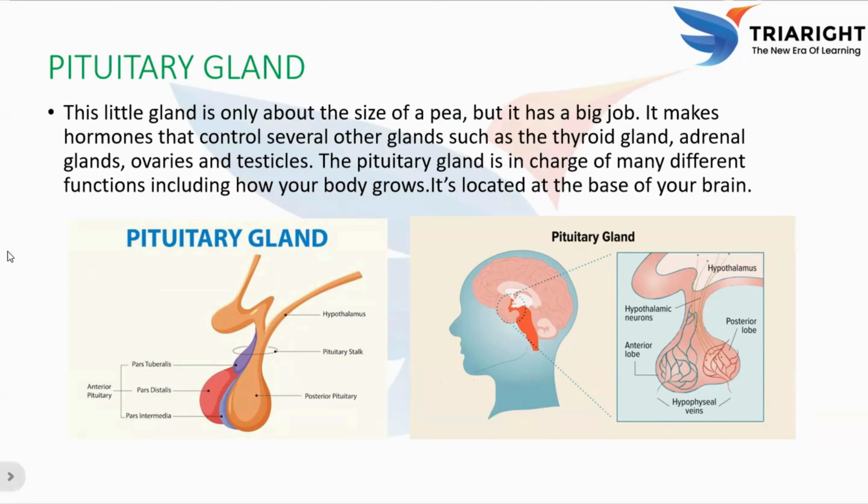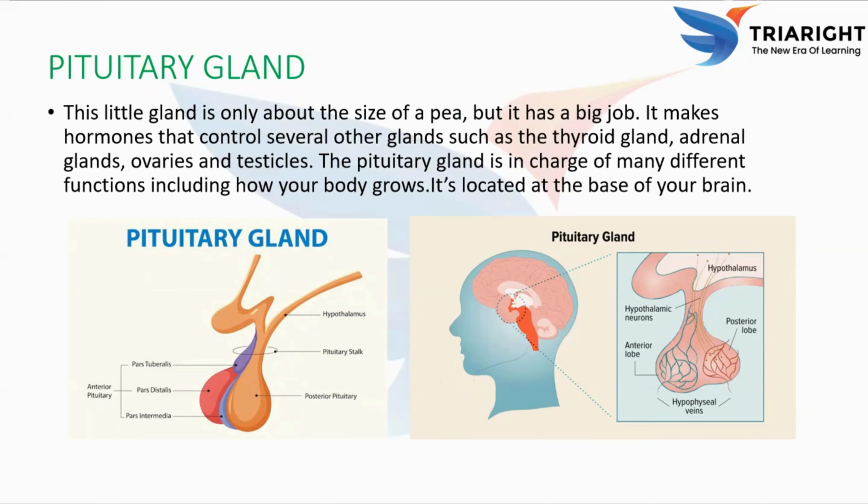What hormones does this anterior pituitary gland produce? GH, it's a growth hormone. TSH, thyroid stimulating hormone. ACTH, adrenocorticotropic hormone. FSH, follicle stimulating hormone. In female, this FSH hormone stimulates follicle, that is egg, development, and in males, it helps sperm production.